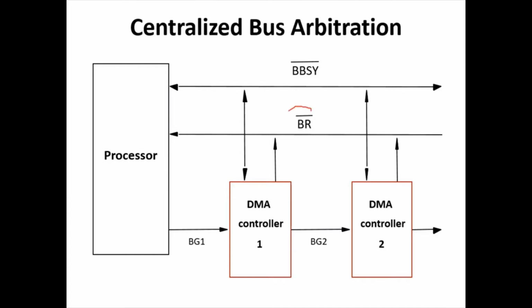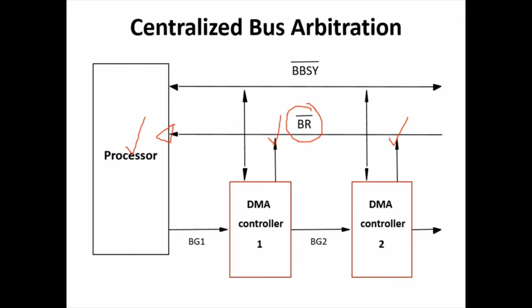So they use the bus request line. For example, DMA controller 1 and DMA controller 2 both use the bus request line to request a DMA, that means to request access to the data bus. Now if the processor is the arbiter, then the processor receives the signal on the bus request line and comes to know that there is a competition between two DMA controllers to access the bus or to become bus master.